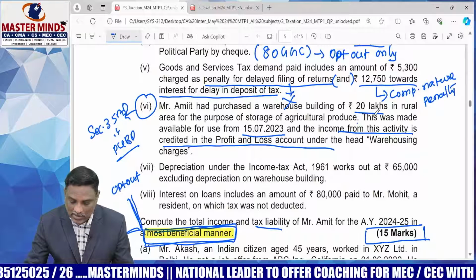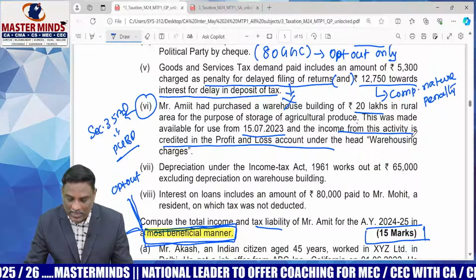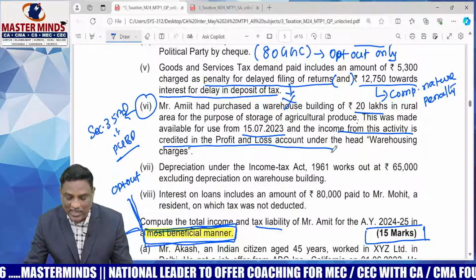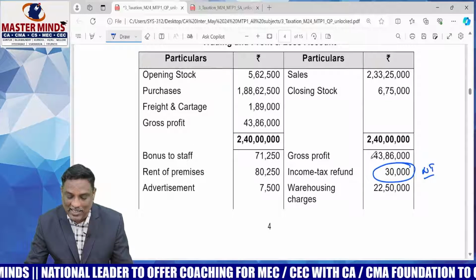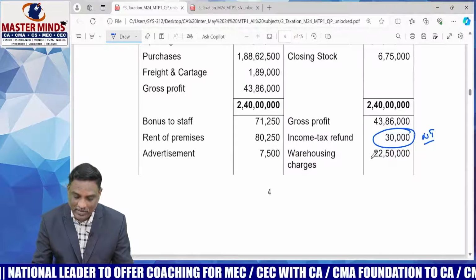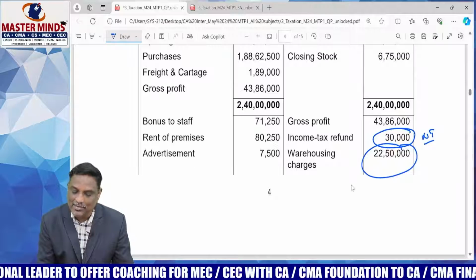The income from this activity is credited to the profit and loss account. The income from this warehouse was already credited in the P&L account. Warehousing charges are therefore taxable as PGBP income.